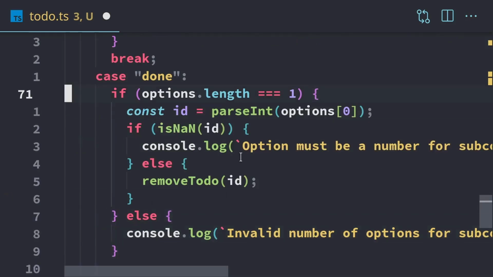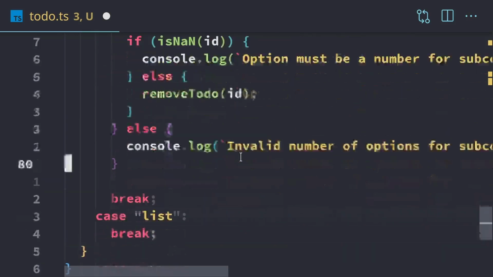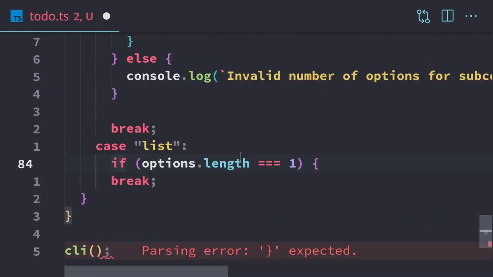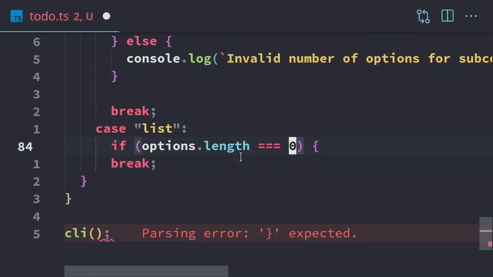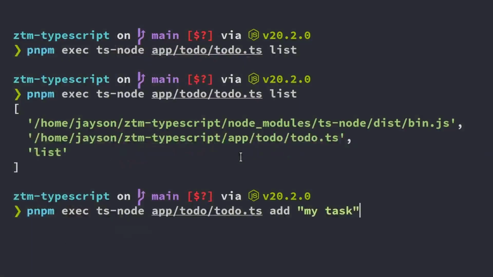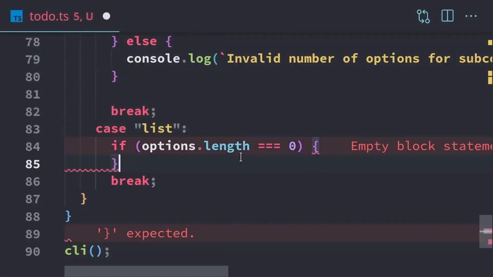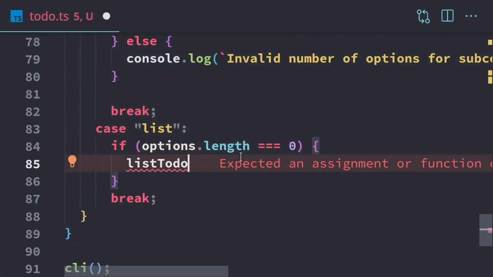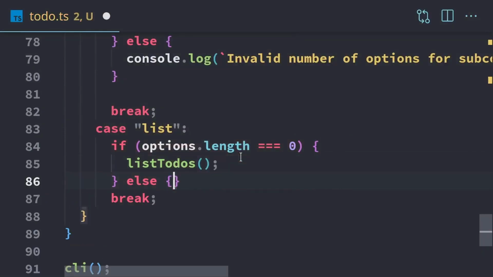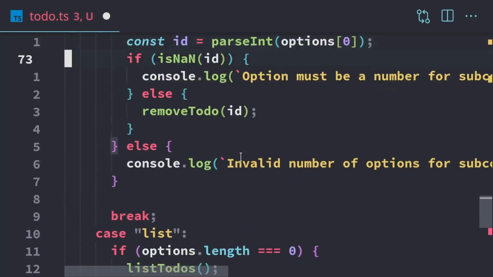Next, we need to do the case for listing. So we're going to just copy options.length. We don't need the whole block, just that one line. So under lists, if options.length is equal to 0, because the list option doesn't have any additional parts, it should just say to do list, and then that's it, nothing else. So if that's equal to 0, then we're going to run our list to-dos. And if it's not, then again, we're going to have invalid number of options.